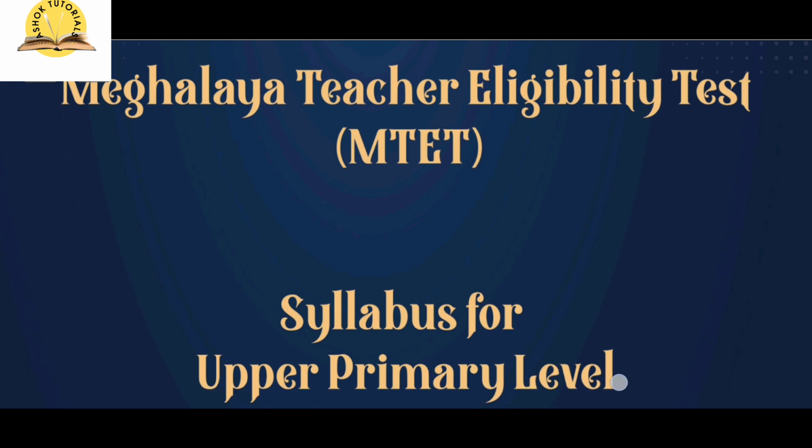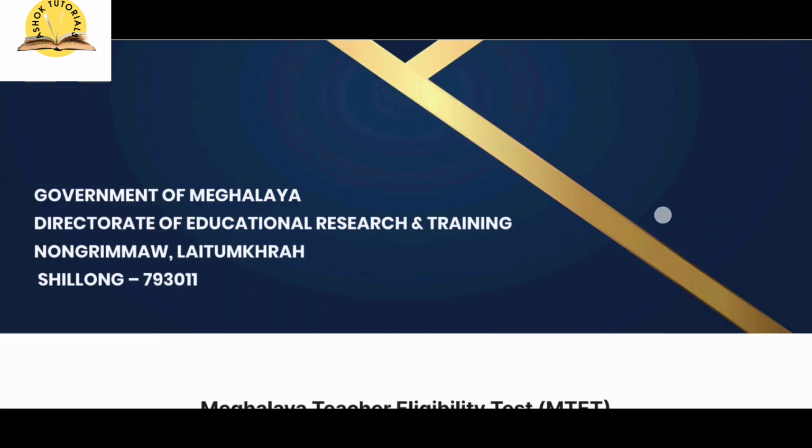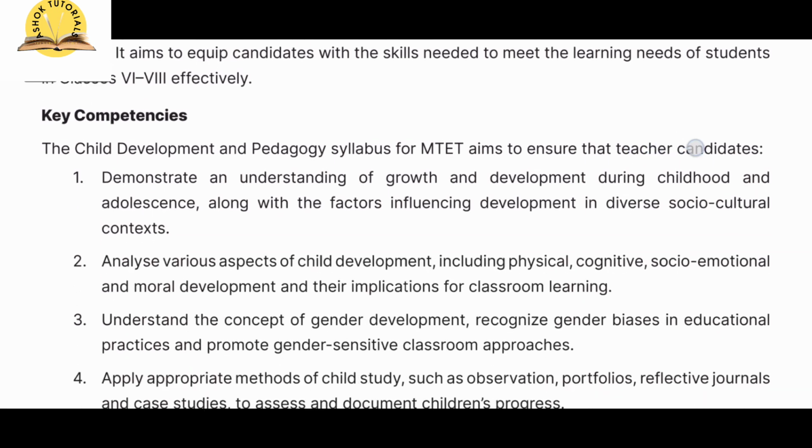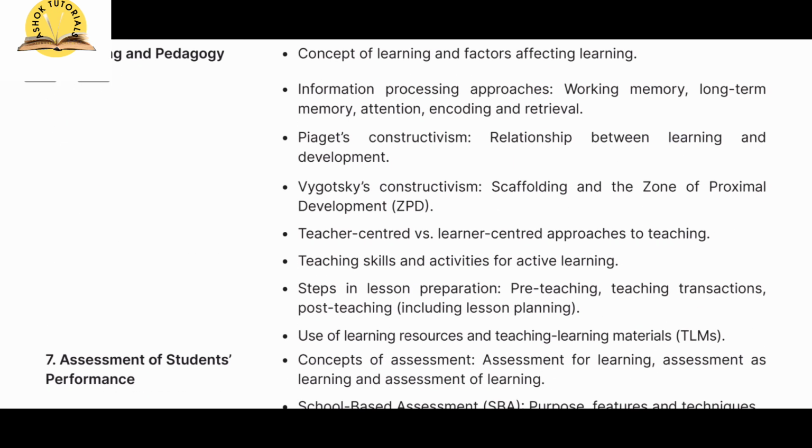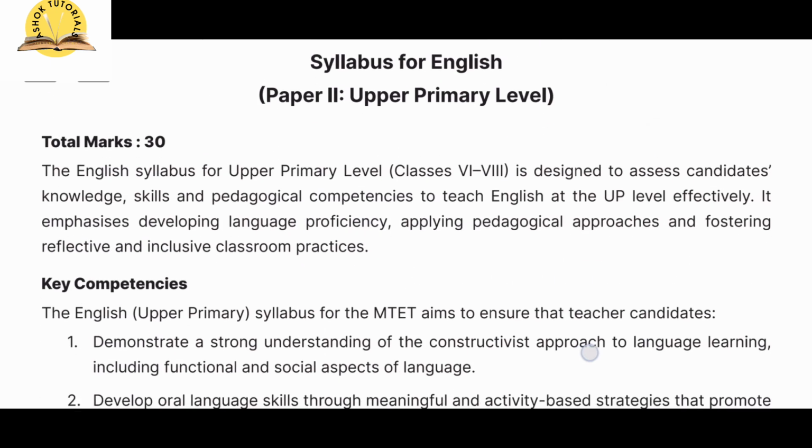Now we have paper 2, UP. You can see the syllabus. So this is the syllabus for UP, CDP, Child Development and Pedagogy syllabus. Then you see English.